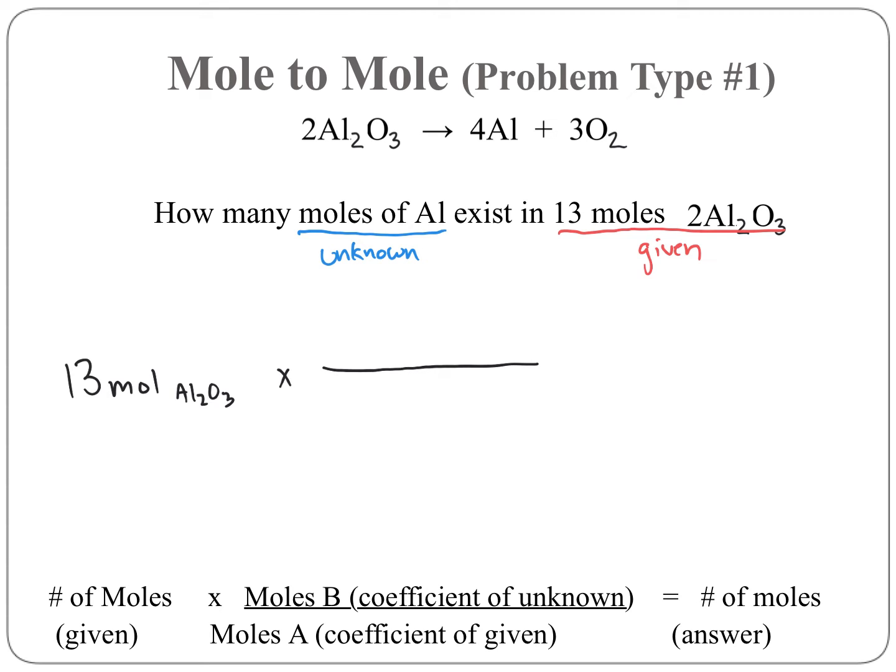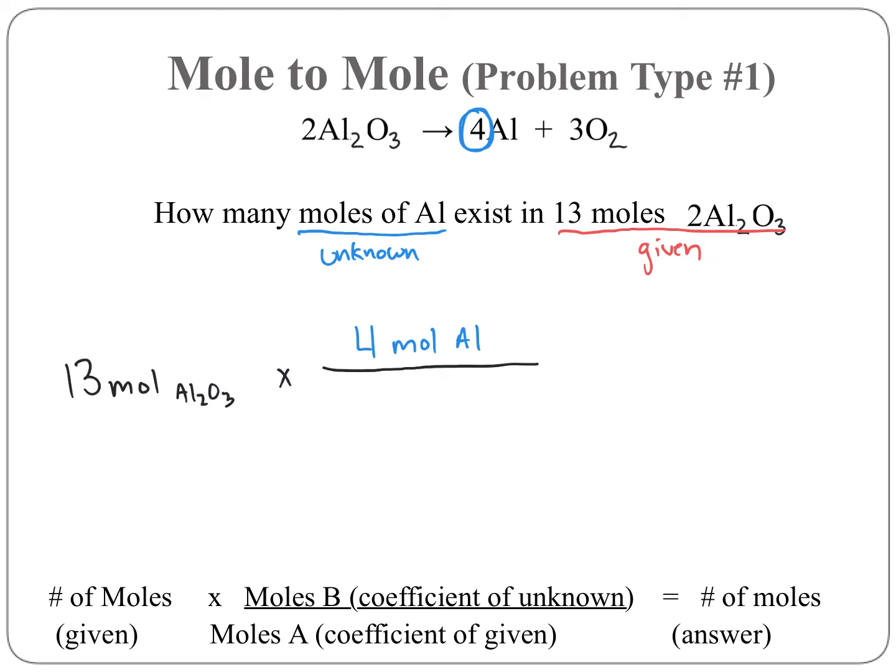All right, my little mole ratio, which involves the coefficients in the equation. So the top one, like we said, is the unknown, and it is the coefficient in front of the unknown. So our unknown is Al. This is the coefficient right there in front of the Al. So I'm going to say 4 moles of Al.